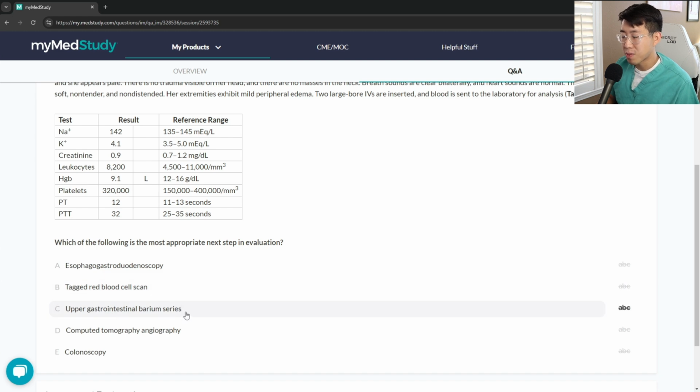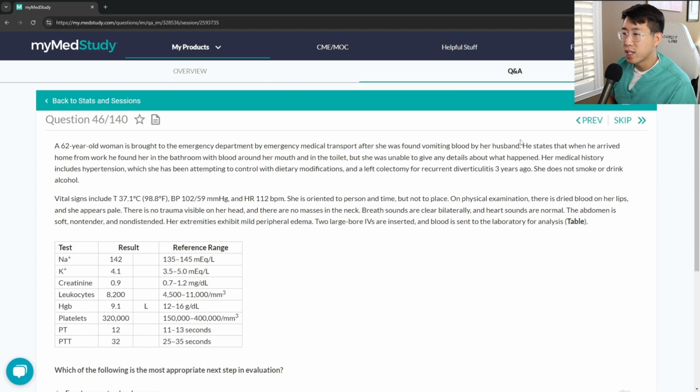Upper GI barium series is more for obstruction. CT angiography is not ideal for looking for bleeds. It can, but you need to do a special GI bleed protocol. And typically we do this more for lower GI bleeds as well, but it could be a potential option. And colonoscopy if we're thinking this is a lower GI bleed, but she's coming in with hematemesis, so most likely the answer is EGD.